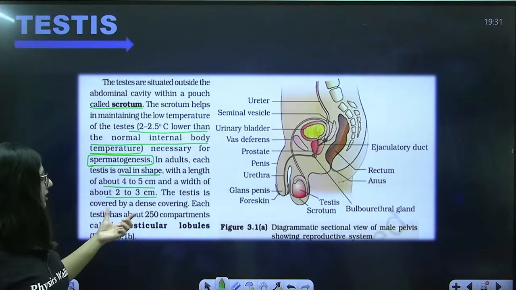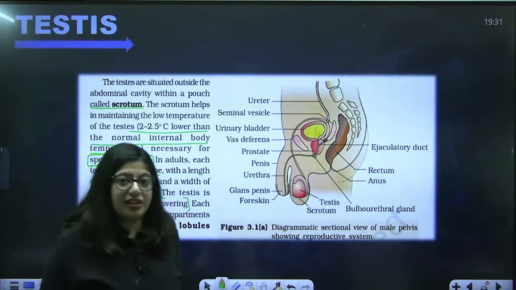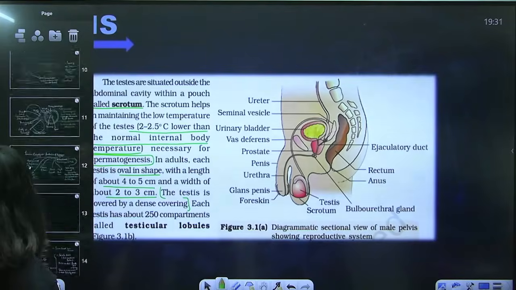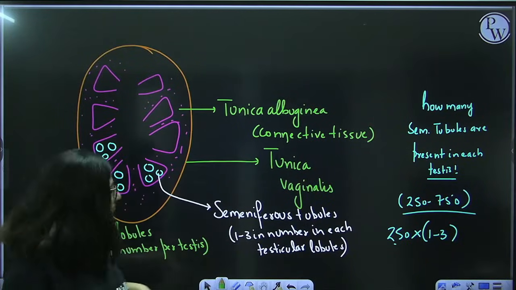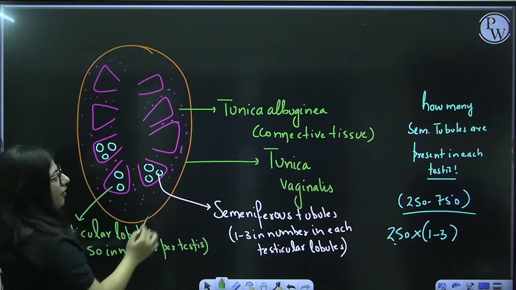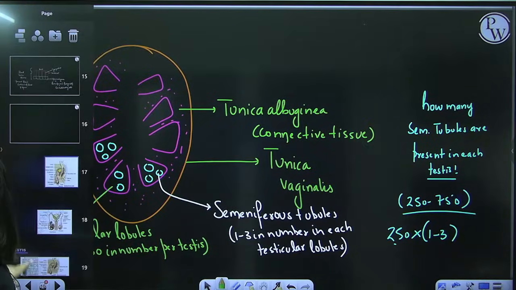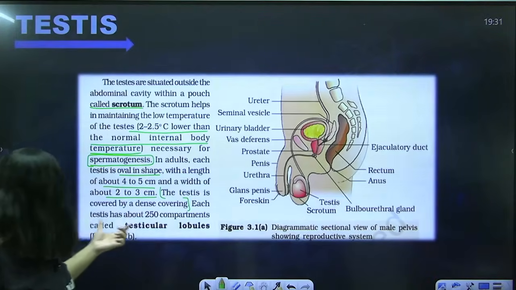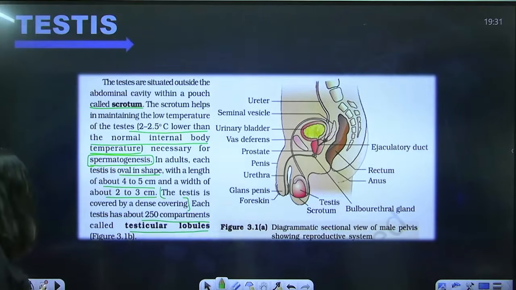The testis is covered by a dense covering. I have told you there are coverings. One is tunica vaginalis, and inside is tunica albuginea. Remember? Or the khichdi has been formed. Outer dense covering is tunica vaginalis, inside is tunica albuginea. The NCERT has not mentioned it, but they have mentioned that yes, there is a covering. Each testis has how many compartments? 250. You call them testicular lobules.